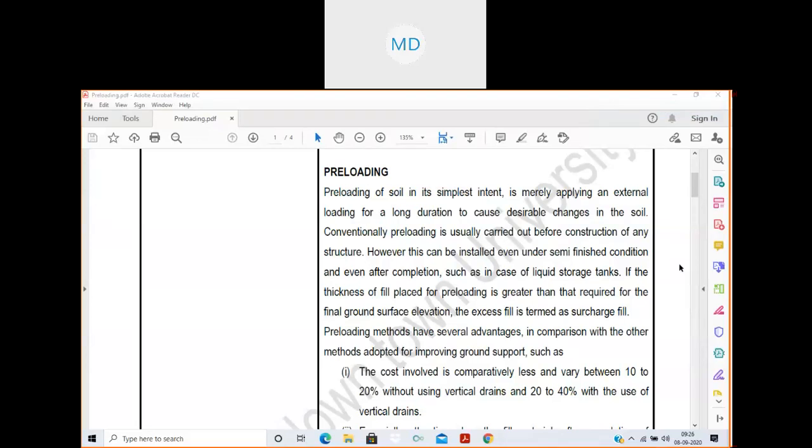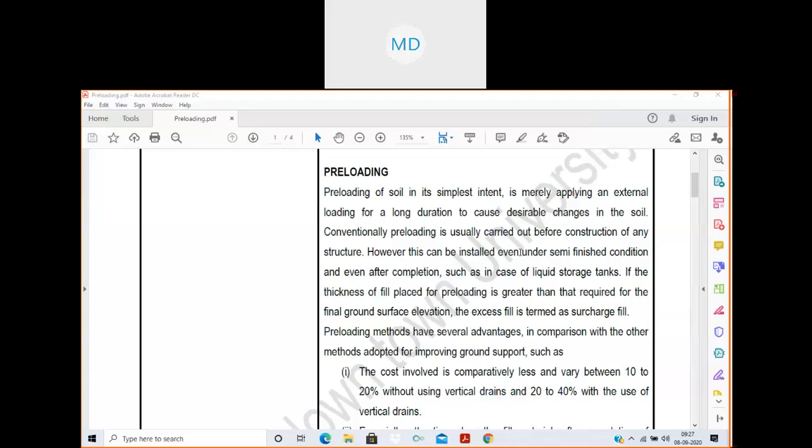Yes, exactly, Tashi. So, preloading of soil in its simplest intent is merely applying an external loading for a long duration to cause desirable changes in the soil. So I have told you before, it is the application of external load for some duration, generally for long duration, to bring the desirable changes, whatever changes like settlement, you want to reduce, you want to increase the bearing capacity, remove the pore water, for these purposes.